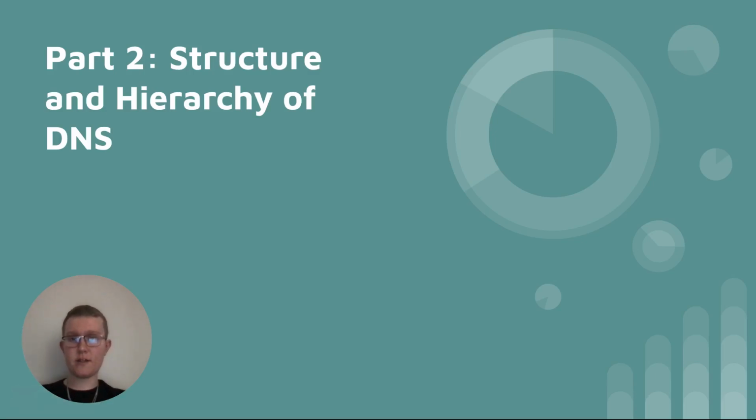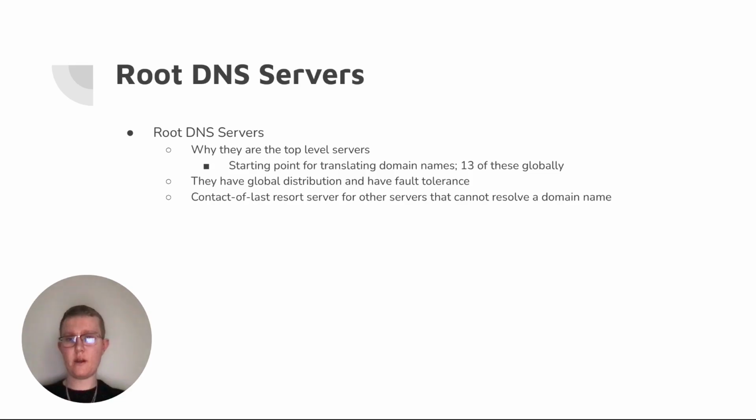In this next series of videos about the DNS, we will be discussing its structure and hierarchy. So let's begin. The first types of servers are known as root DNS servers, and these are the top level servers in our hierarchy because there are the least amount of them. There are only 13 of them globally, and it is the starting point for being able to translate a domain name.